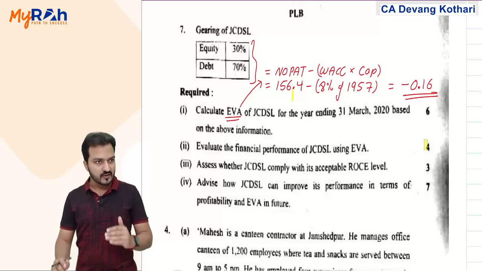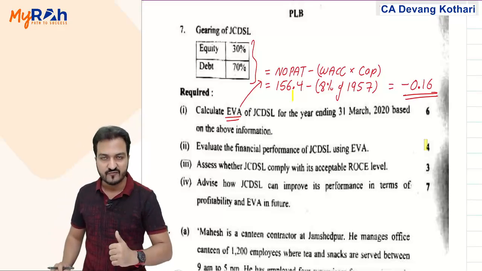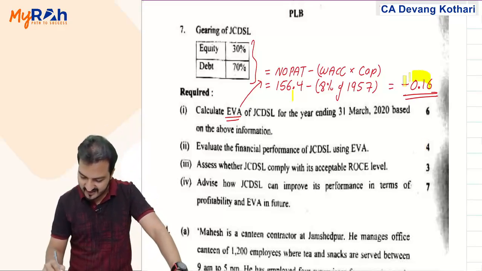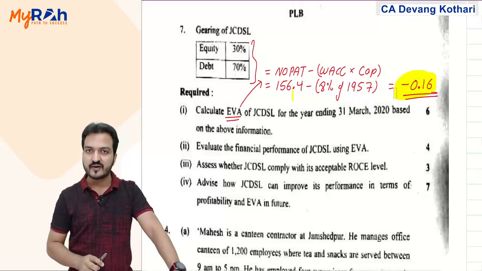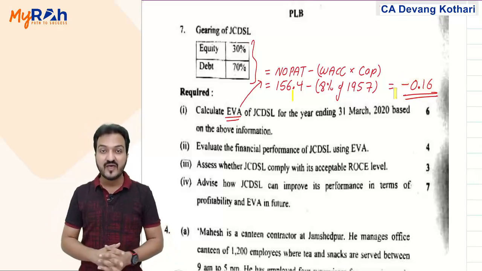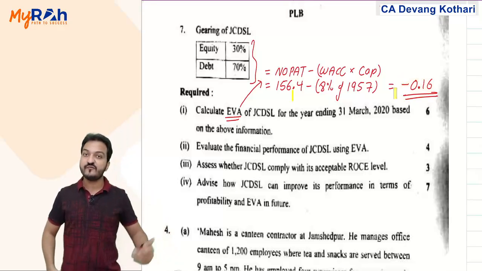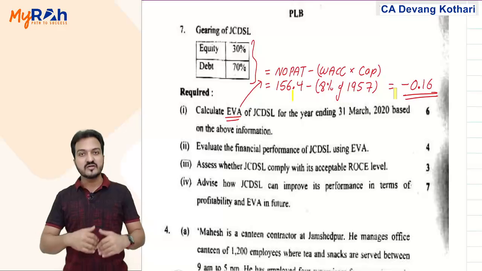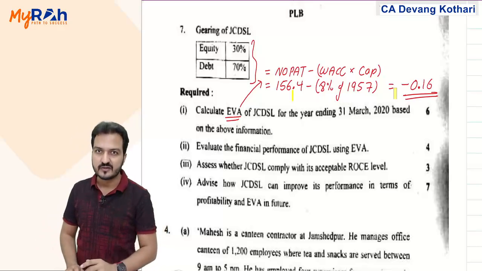Do not forget to give your advice, give your interpretation based on that EVA. Now if the EVA comes negative, what is the best sentence of interpretation that you write? Remember, if the EVA comes negative, it simply means that the profits of the company are not sufficient to recover the economic cost of capital.